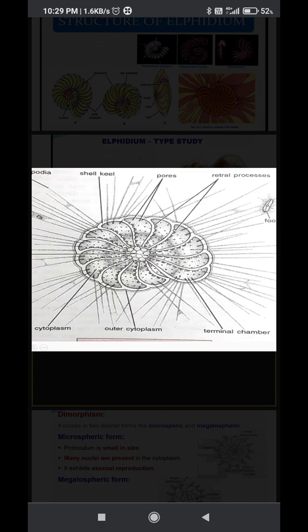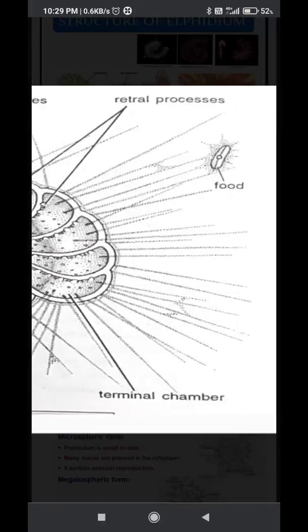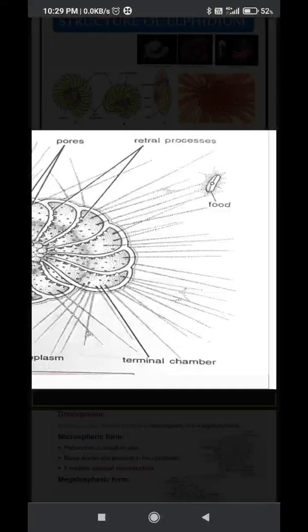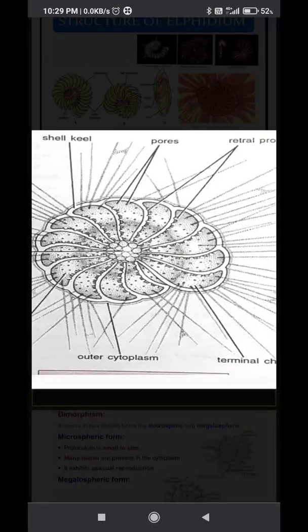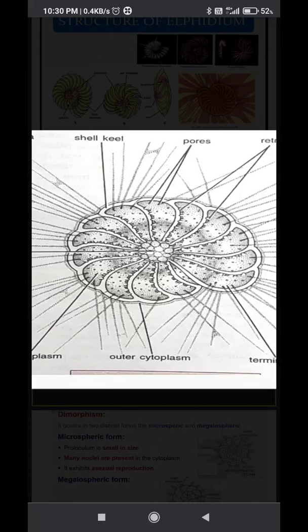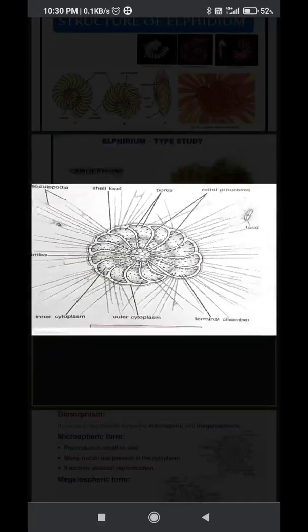These reticulopodia can collect food. Earlier we studied the proloculum and umbo, and a number of chambers are present. This shell has a number of pores. From the pores, the reticulopodia come out of the shell. These are thread-like structures, useful for locomotion and collecting food. In the diagram you can see the food captured by these reticulopodia. The food then enters the shell, and the cytoplasm is divided into ectoplasm and endoplasm. The outer cytoplasm is present where the shell keel is, and inside the shell the endoplasm is present.